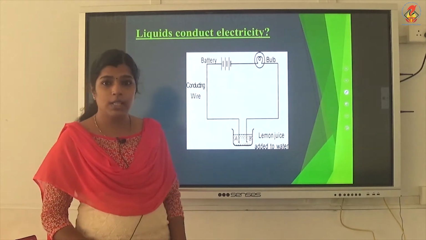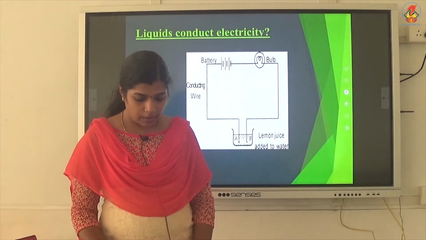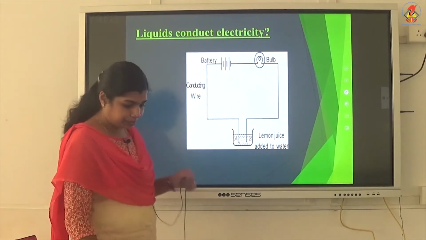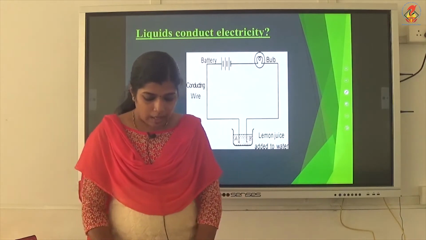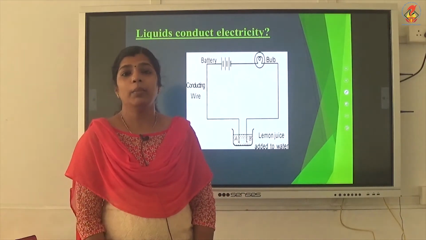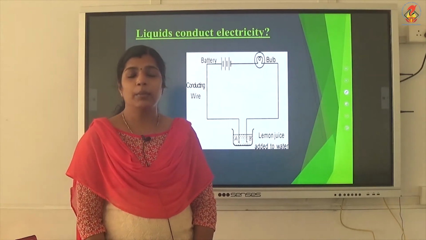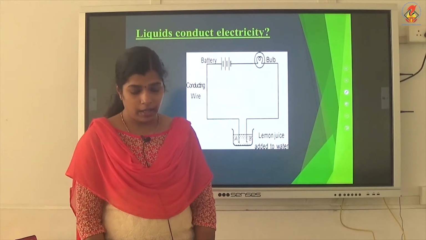In some situations, even though the solution is a conducting one, still the bulb is not glowing. Then the reason will be that there will not be that much current. In that case, the amount of current in that circuit will be less.